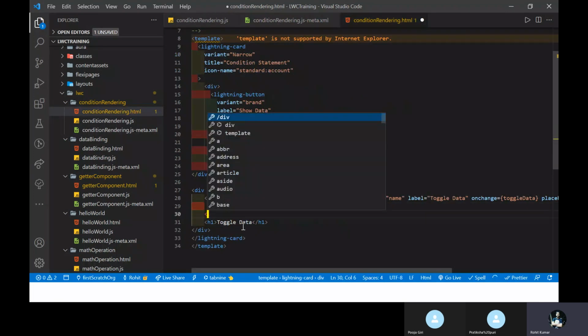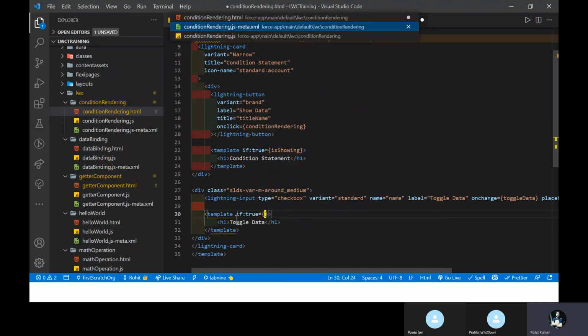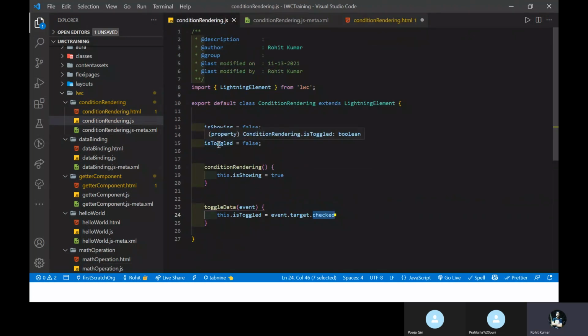So how to do that? Just use the template. Under the template you have to write some condition, like if true equal to that boolean value. What boolean value? isToggle.